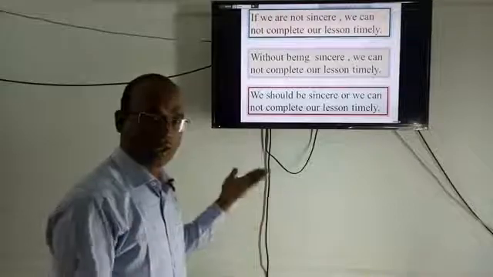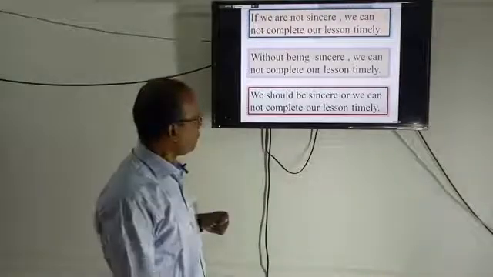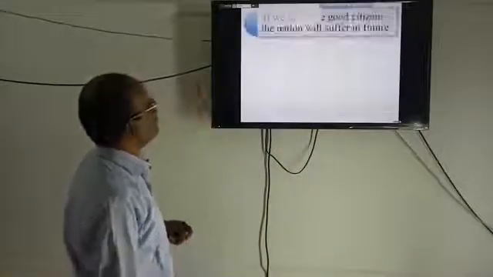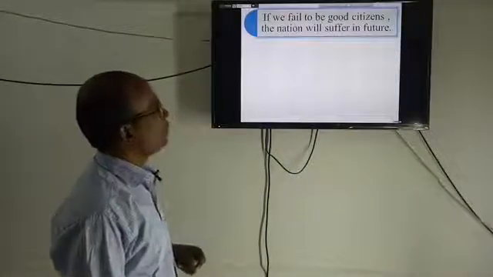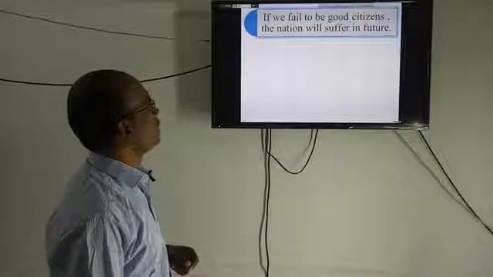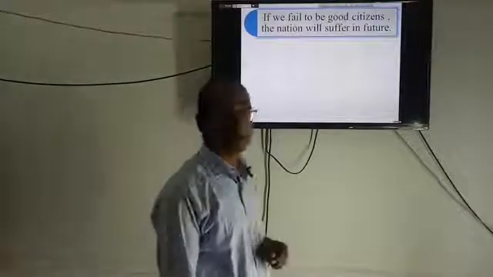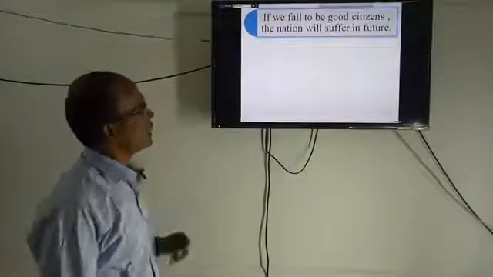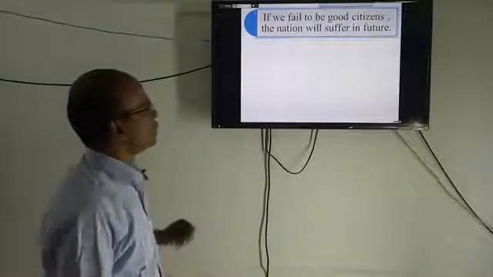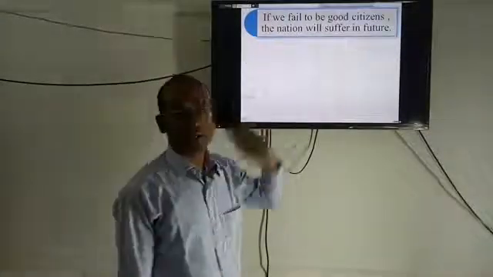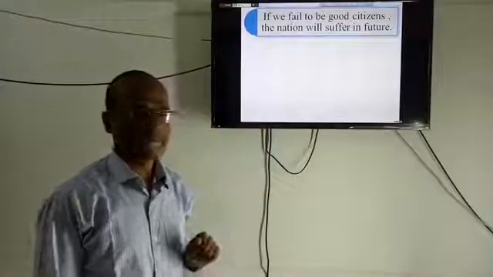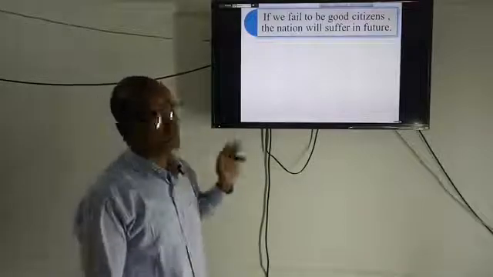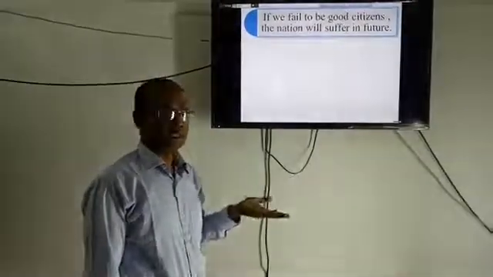Very interesting. See if you will find something new in the next example. If we fail to be good citizens, the nation will suffer in future. Dear students, here there is no not, but the idea is negative because the verb fail means cannot pass.